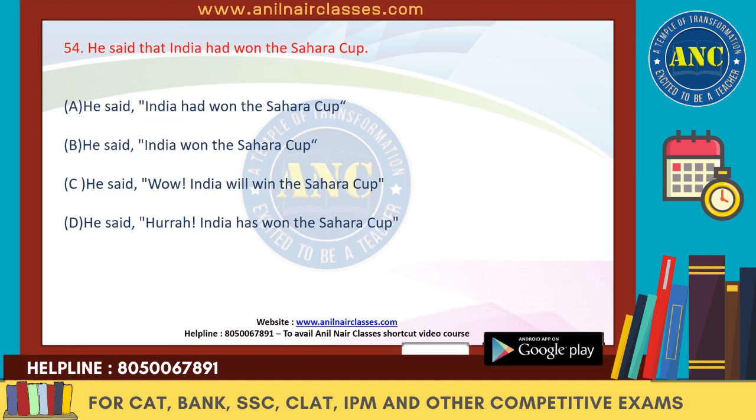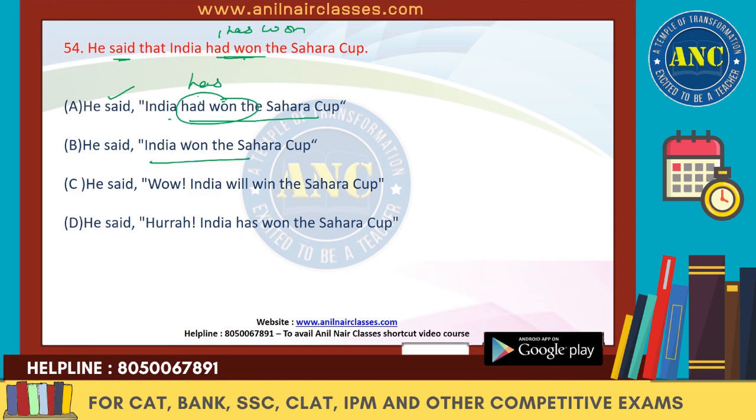Next, he said that India had won the Sahara Cup. Now he said that. So we need he said, comma, and then open quotes. Because this is in the past, had won, past perfect, it should be changed into the present perfect, has won. Clear? So we'll say that. Now he said, open quotes, India had won the Sahara Cup. We don't need had won over here because it is in the past tense. When we are changing, it cannot be in the past perfect. It has to be the present perfect. So he said India won.